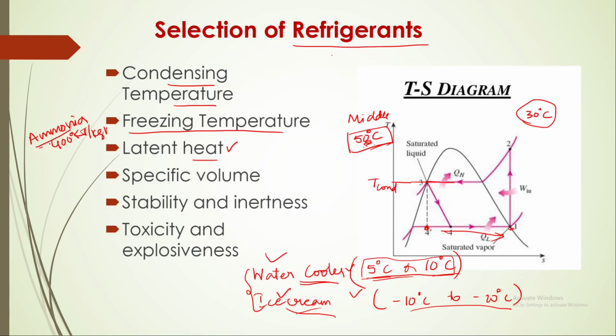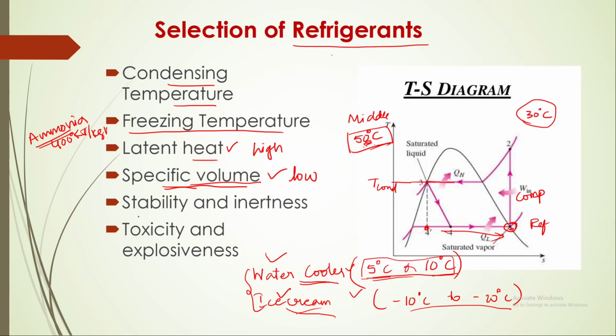That is why in domestic applications ammonia will not be used, whereas in industrial applications ammonia is very much used. And also specific volume, this is important at this point. When the refrigerant is entering the compressor, the volume should be as less as possible so that it can easily be compressed. So specific volume should be low, latent heat should be high.